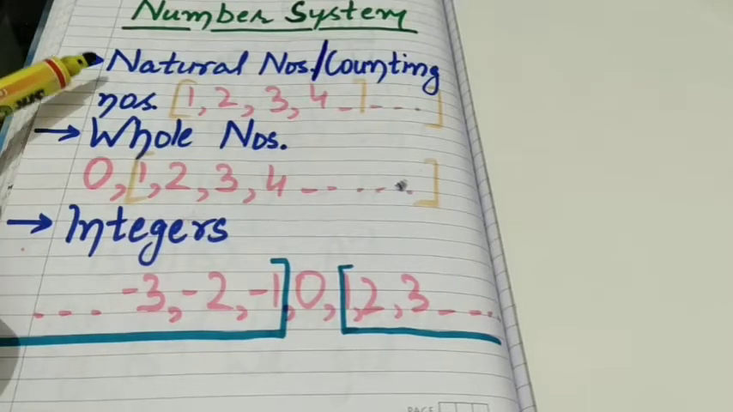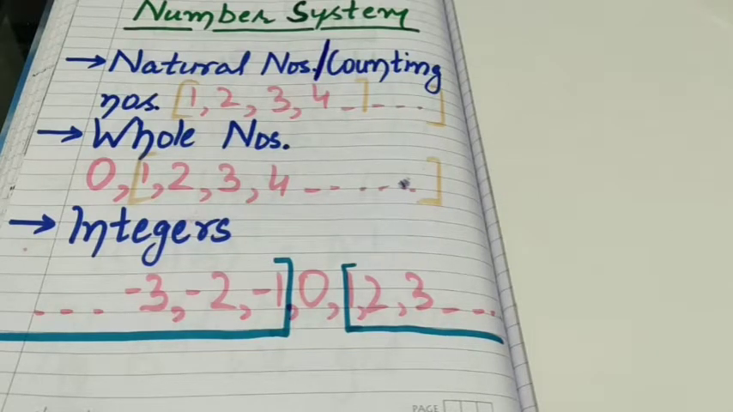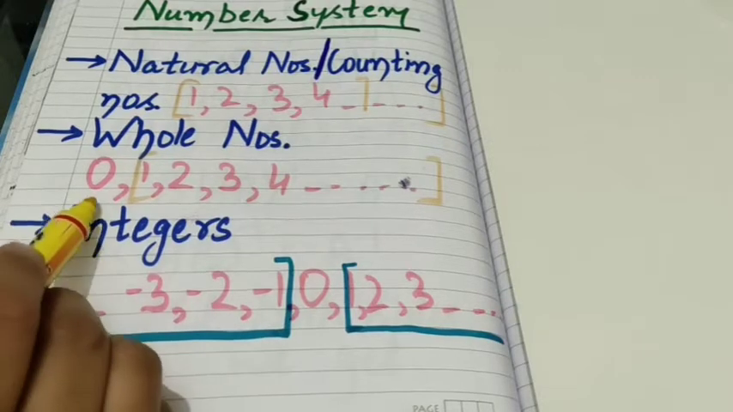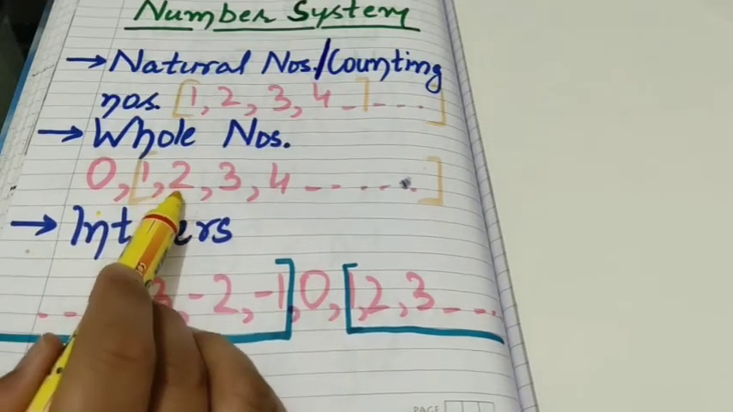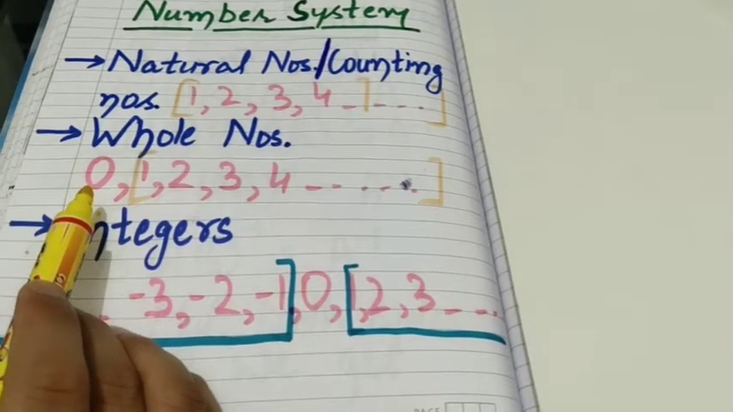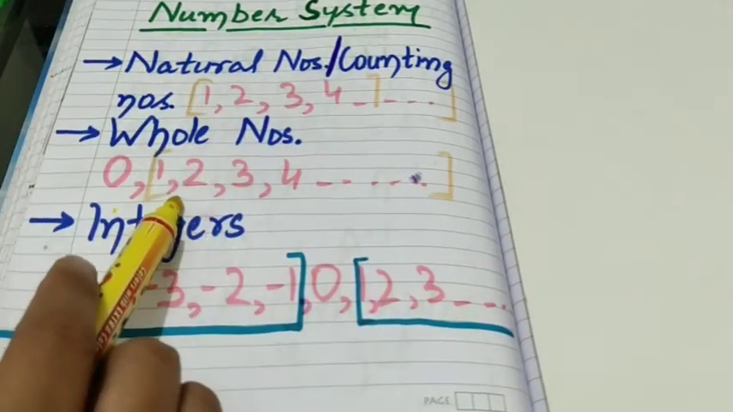First is natural numbers. Natural numbers or counting numbers are one and the same thing, since counting starts from 1. So they are 1, 2, 3, 4 and so on. Next we talk about whole numbers. All the natural numbers along with 0 make the set of whole numbers. Means all the natural numbers are included in whole numbers as well.